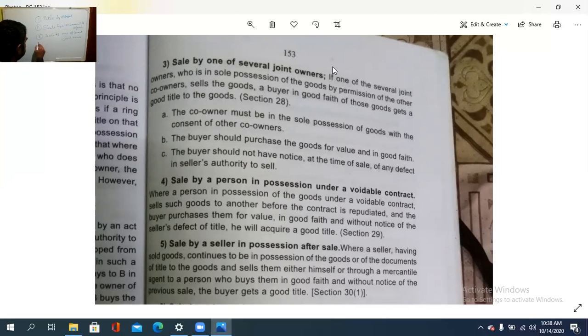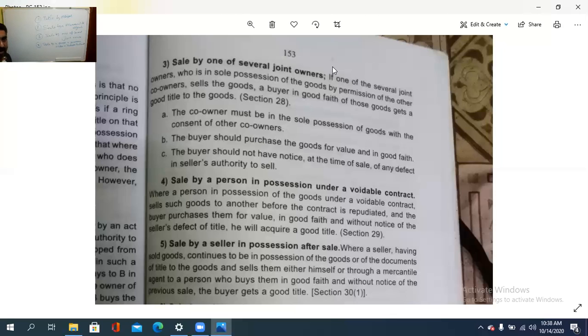Fourth point is sale by a person in possession under a voidable contract.